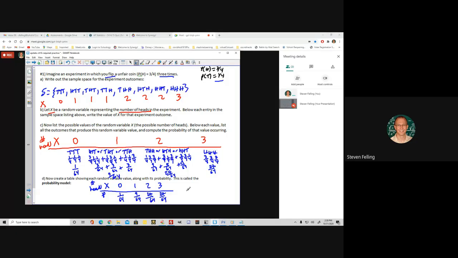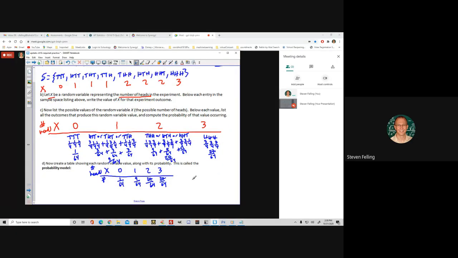Okay, but if you were to graph this distribution, I've got different outcomes here: 0, 1, 2, 3, the number of heads. There's a pretty likely chance, 27 out of 64, of having 3 heads, the same chance of having 2 heads, much less chance of having 1 head, and a very small chance of having 0 heads. Okay? And what I'm saying is that if we were to compute the expected value for that,